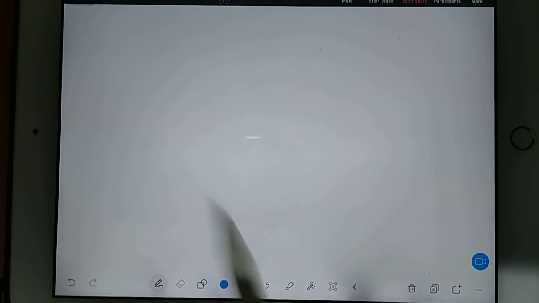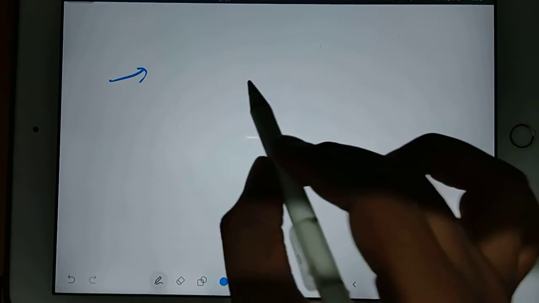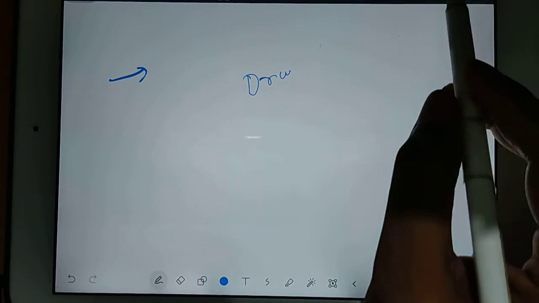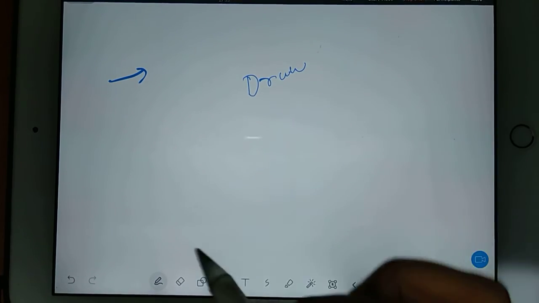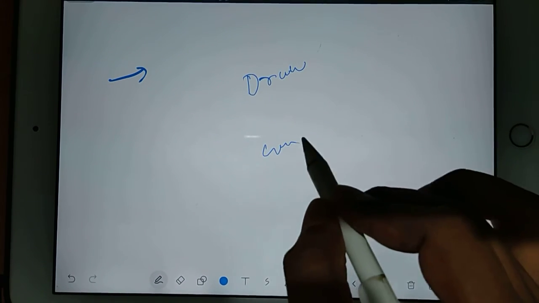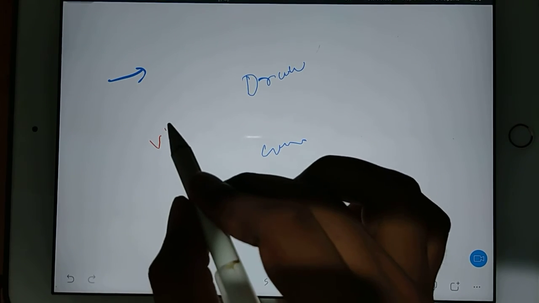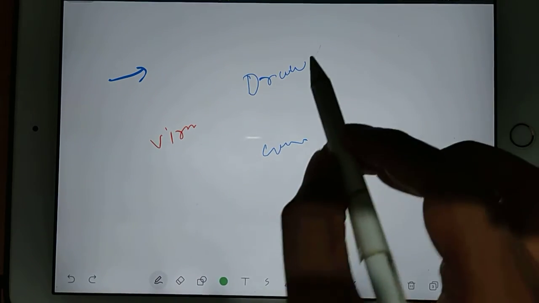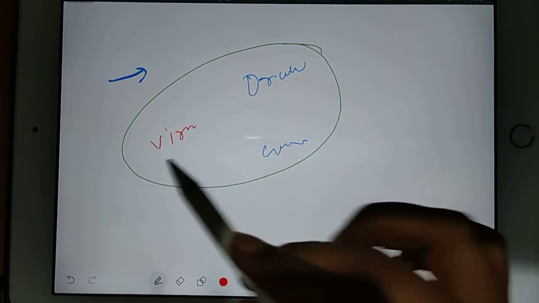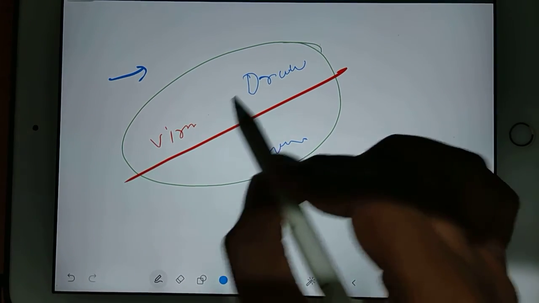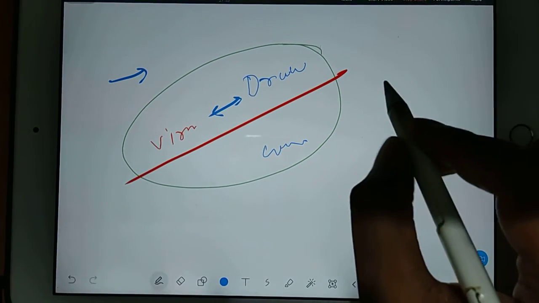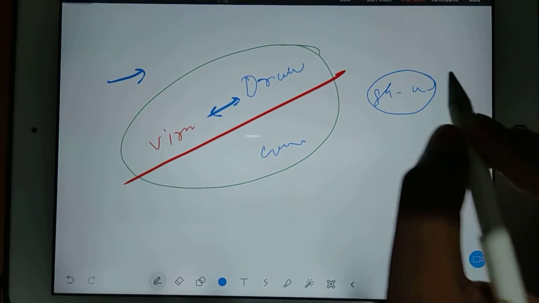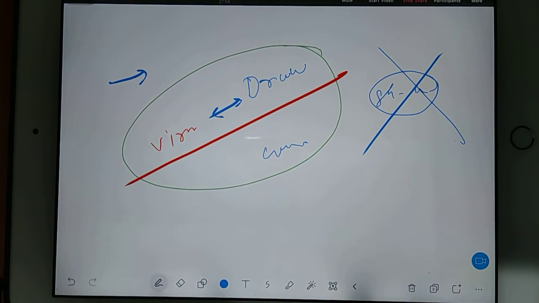Yes. Because direction is not clear here. See, suppose my student is Dhruv here, and suppose Gaurav is here. And suppose my students call me Viru sir. Suppose I'm Viru, I'm here. So suppose I'm taking only the example of Viru and Dhruv. So we have a student-teacher relationship. If I say that I have a student-teacher relationship, then this will not define who is student, who is teacher. Guys, are you getting?